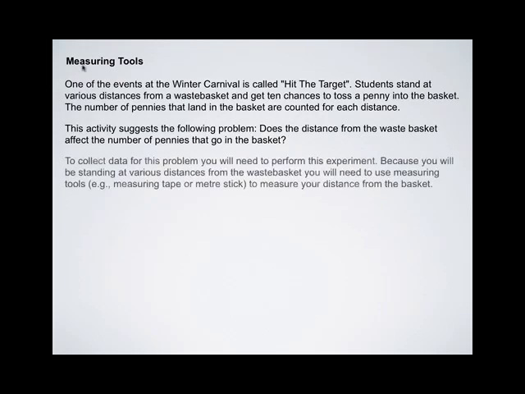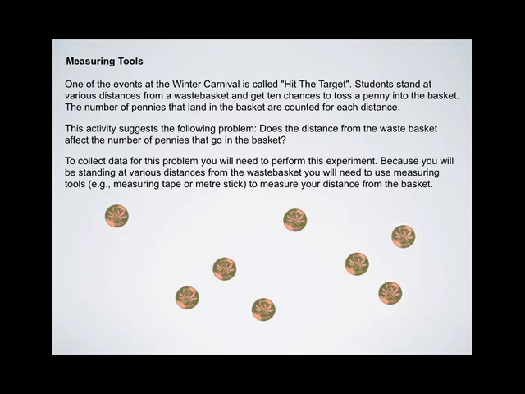To collect data for this problem, you'll need to perform this experiment. Because you'll be standing at various distances from the wastebasket, you'll need to use measuring tools, such as a measuring tape or a meter stick, to measure your distance from the basket. And then you can go ahead and start throwing pennies. Be sure that you're recording whether or not it was a hit or a miss, and the distance you were away when you threw it.